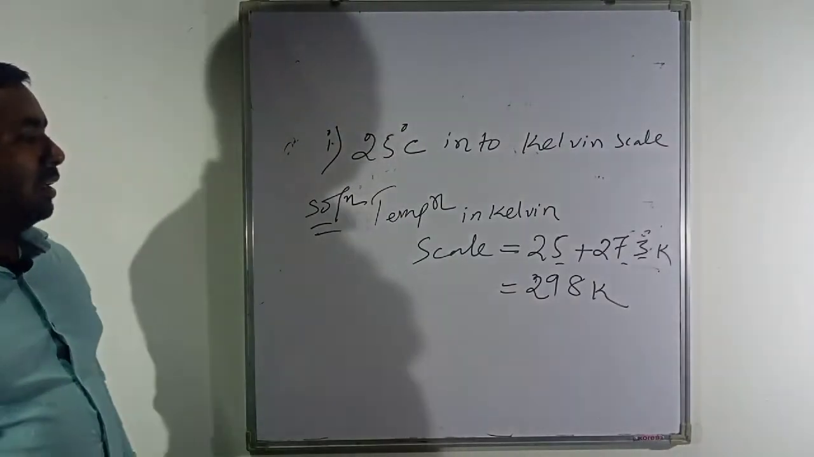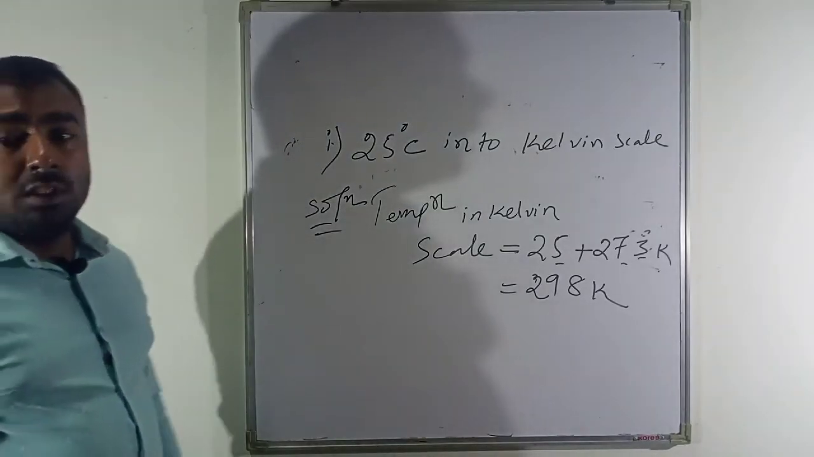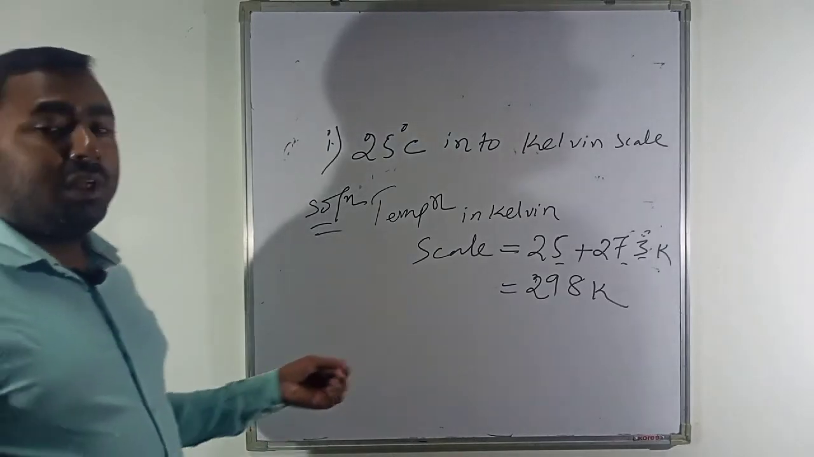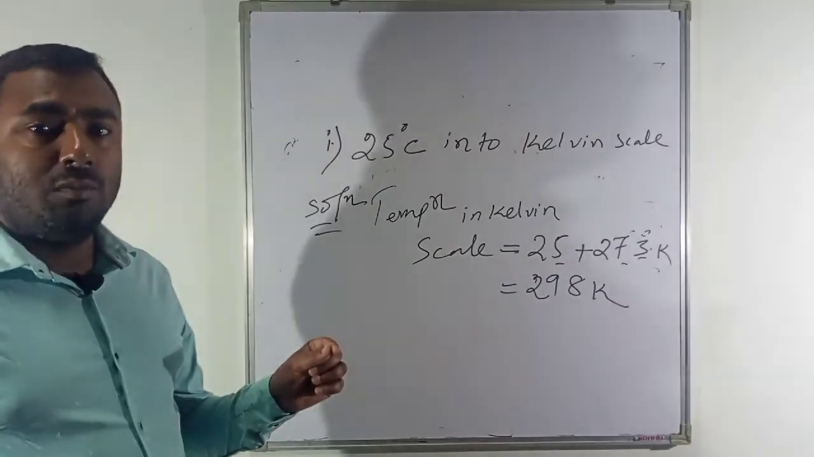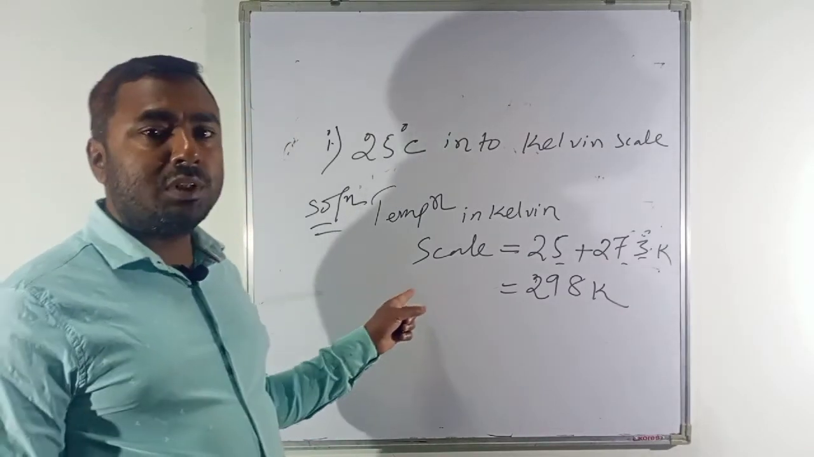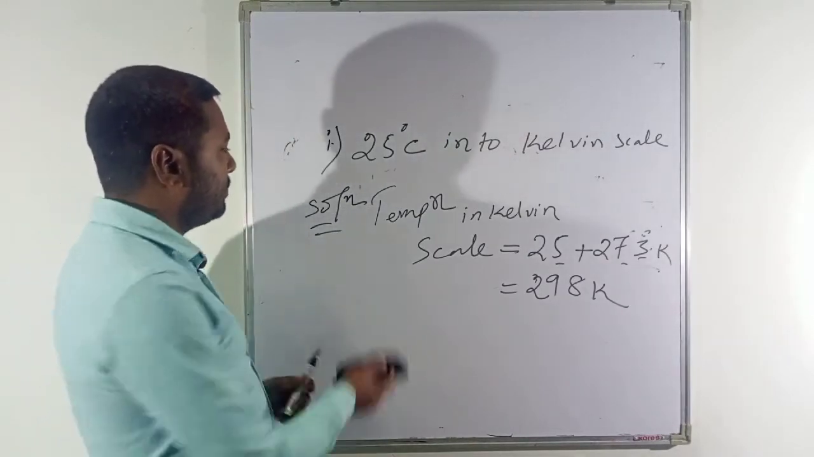So this is how we can convert the temperature on Celsius scale into Kelvin scale. Simply you have to add 273. Keep in mind, you have to add 273 along with the temperature that is given in the Celsius scale.